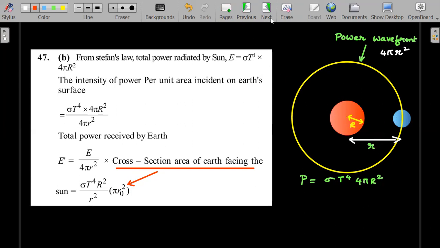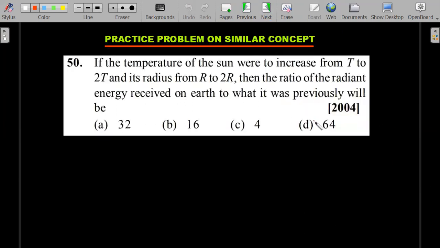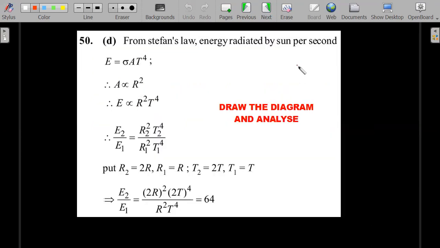I hope you understood it and appreciate it. In case you do, just practice this problem on a similar concept, which was asked in the 2004 past paper. Match your answer in the next slide like this.